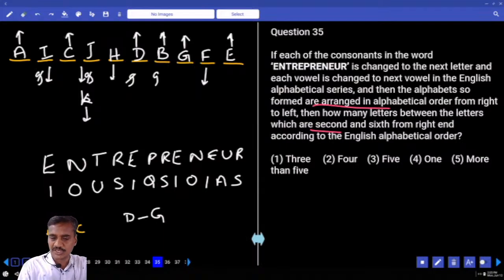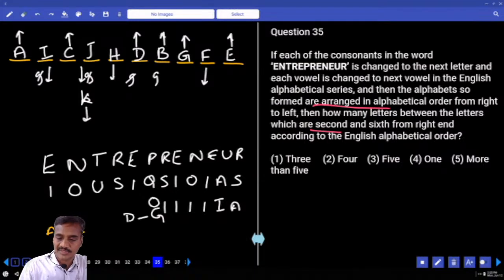Then all the letters are arranged in alphabetical order. Now this is A. And what is the next letter to this one? I. Next to I, how many I's do we have? 1, 2, 3, 4. Isn't it? 4 I's were there. Then what is the next letter to I? The next letter to I is O.